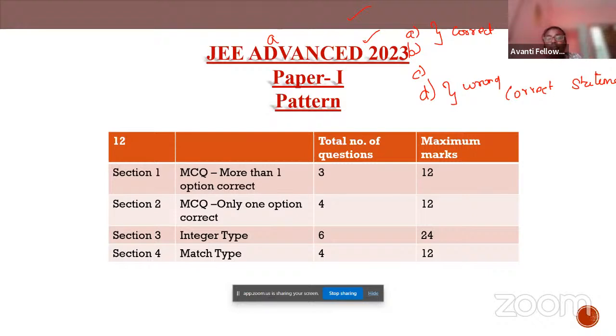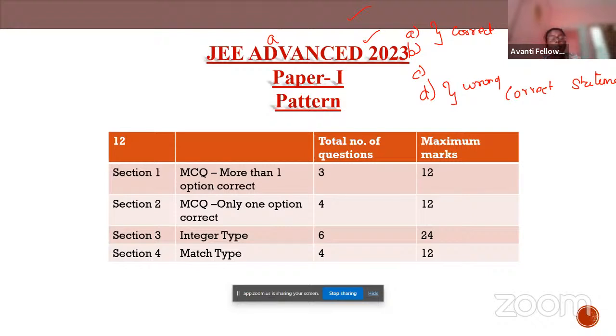For instance, if A and B are correct and you mark only option A or only option B, then you will get partial marking. We'll see partial marking in detail too. Then comes the negative marking, and if you don't attend the question, the mark is going to be zero.